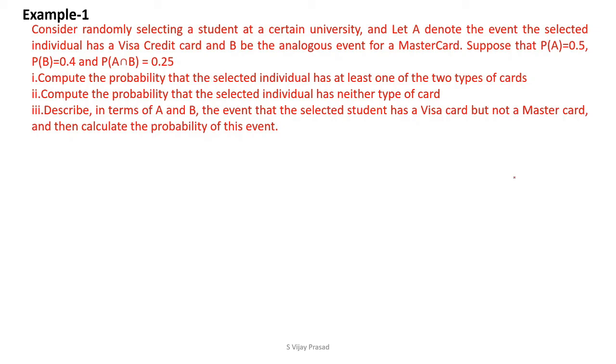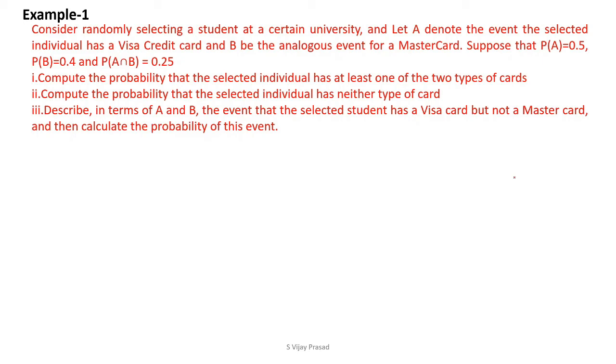Number 1, compute the probability that the selected individual has at least one of the two types of cards. Second, compute the probability that the selected individual has neither type of card. Number 3, describe in terms of A and B the event that the selected student has a Visa card but not a MasterCard, and then calculate the probability of that event.